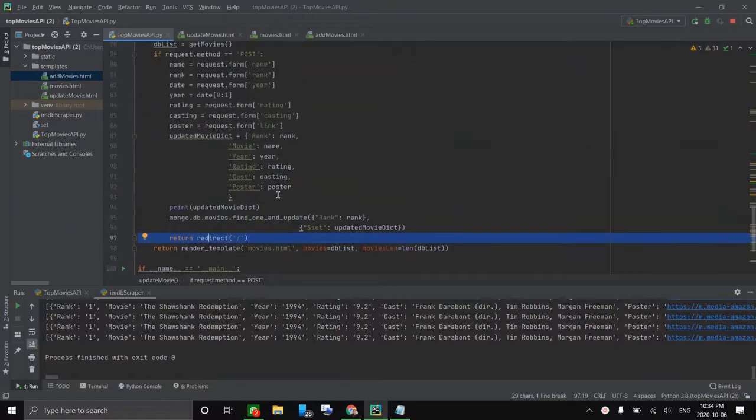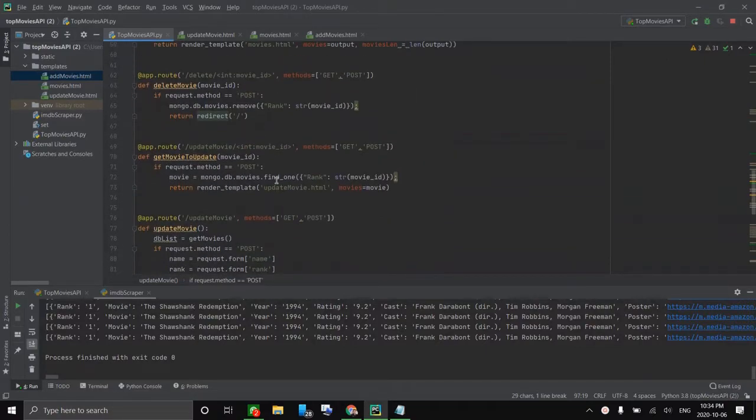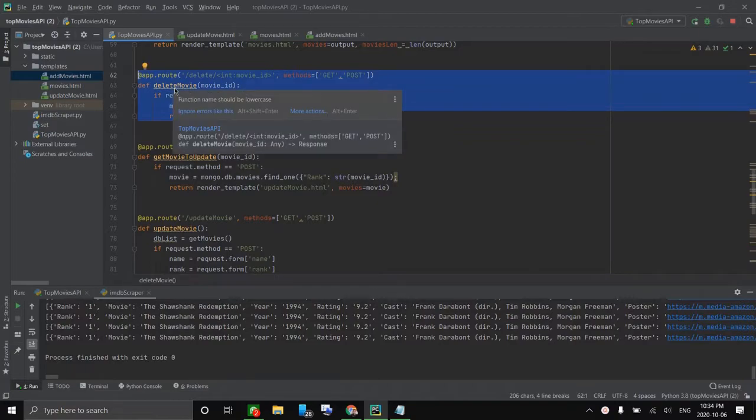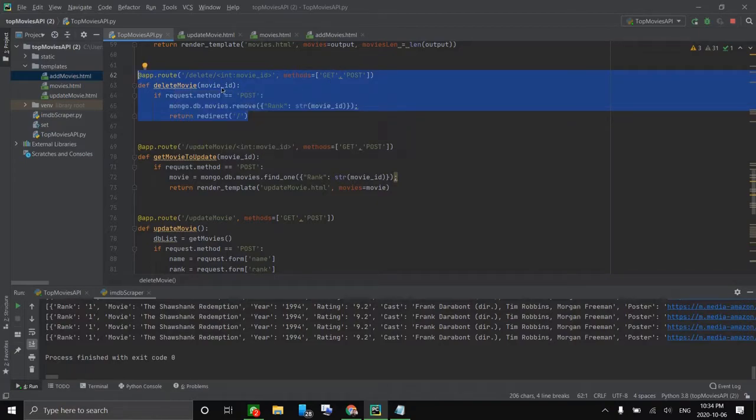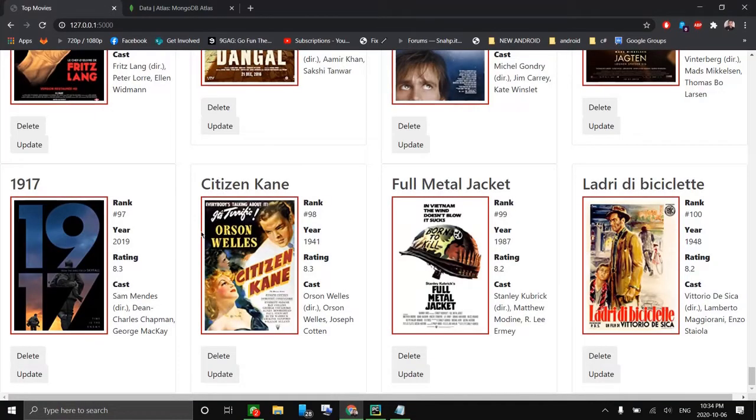The code part is very simple for this. This function handles all the coding part, and as you can see, the movie ID is the rank of the document in the collection. We use that to match it, and we delete it, and we just redirect the user to the home page. So I would like to now show you the update functionality.